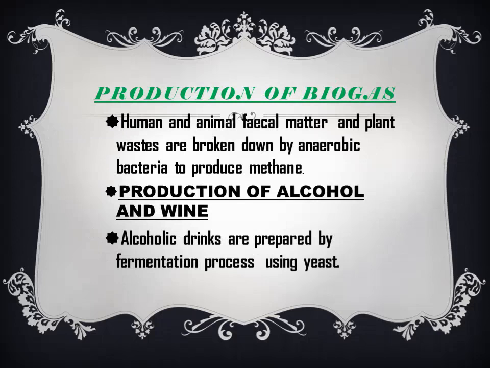Production of biogas. Human and animal fecal matter and plant waste are also broken down by anaerobic bacteria. They produce methane. So this is an important action, that excretory matter is converted into useful biogas, that is methane.